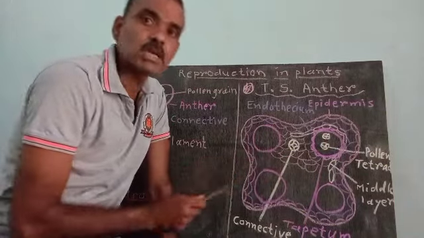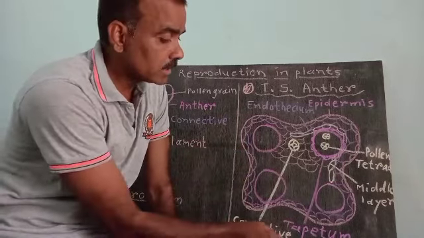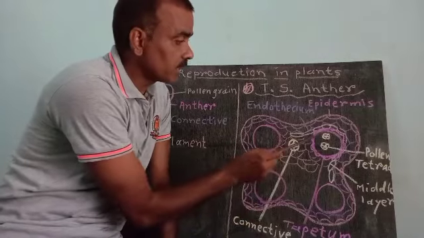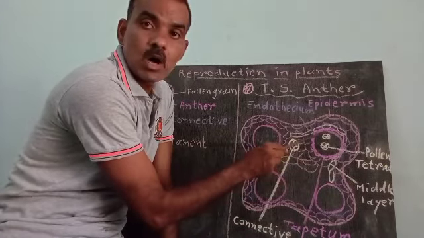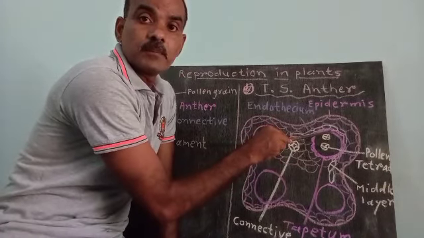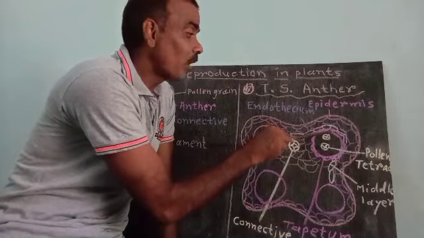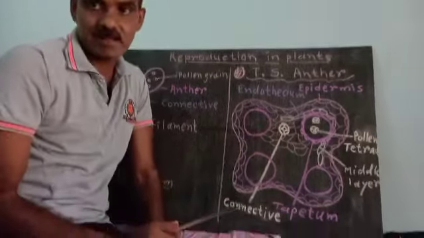The innermost, fourth layer of the anther wall is the tapetum. The tapetum is the last layer, the innermost wall of the anther, and it forms the boundary of the pollen sac.